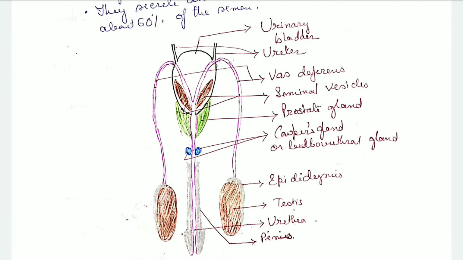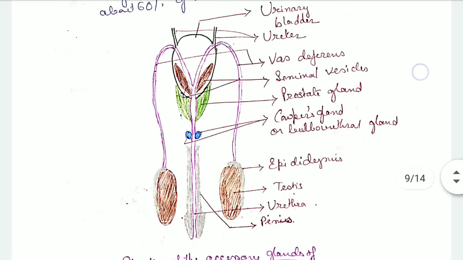Then below the urinary bladder, encircling the urethra, there is the prostate gland, the green colored one. Then just below that prostate gland lie two bulb-shaped structures, blue in color. These are the Cowper's glands, or you can say bulbourethral glands.